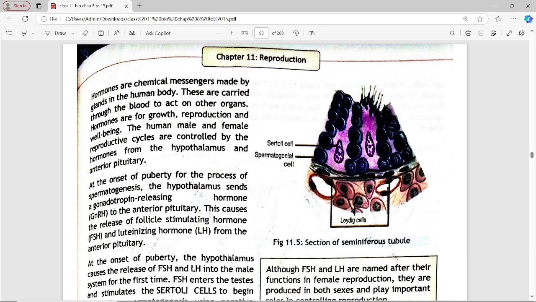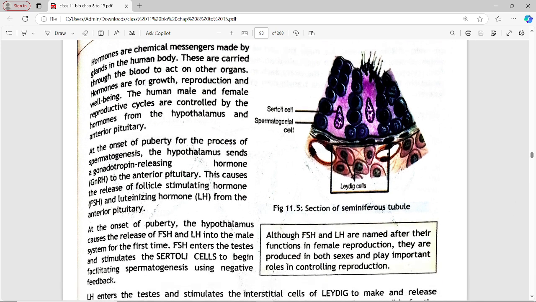The human reproductive cycles are controlled by hormones from hypothalamus and anterior pituitary. At the onset of puberty, for the process of spermatogenesis, the hypothalamus sends a gonadotrophin-releasing hormone, GnRH, to anterior pituitary.